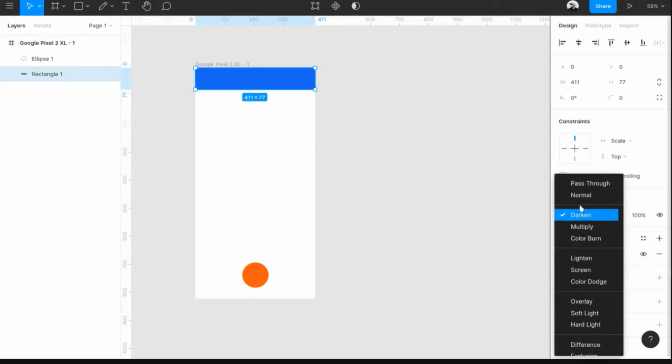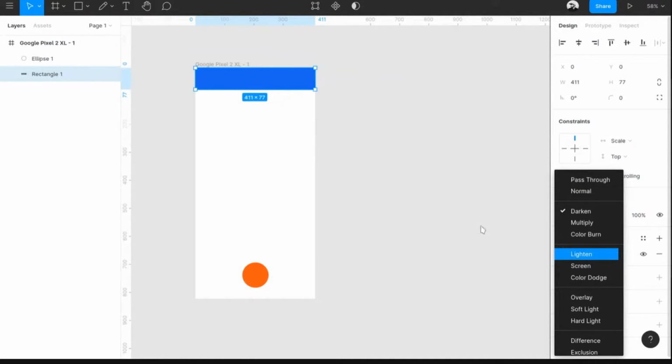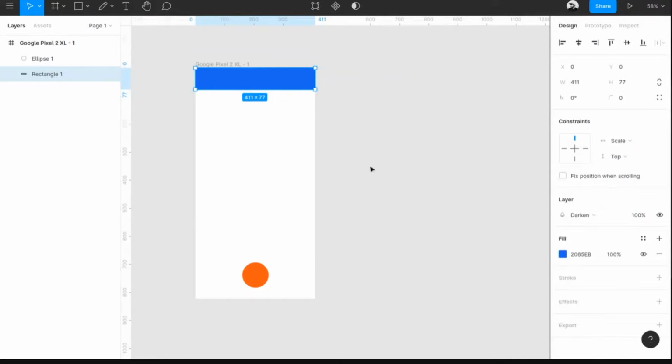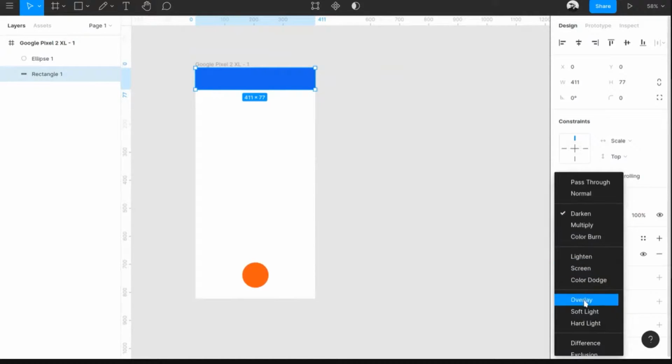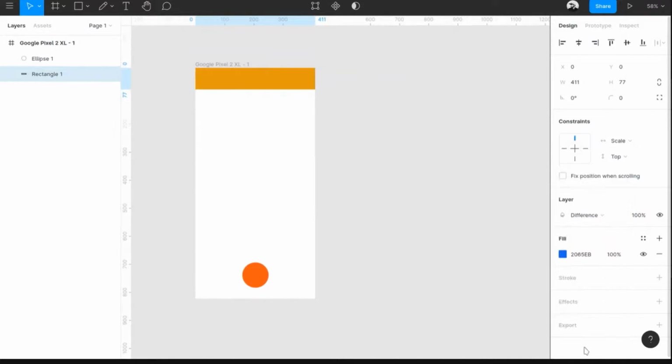Most of the time people don't know what it actually does, and most designers also don't know that. Most people will actually try everything out. That's a ritual. Most of the time it happens. It's the same thing in Photoshop and all the other design tools actually. But you can see a few things: overlay, difference, exclusion, and all. You will basically change the colors based on what the background is.